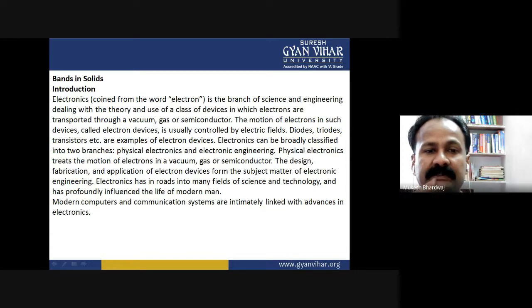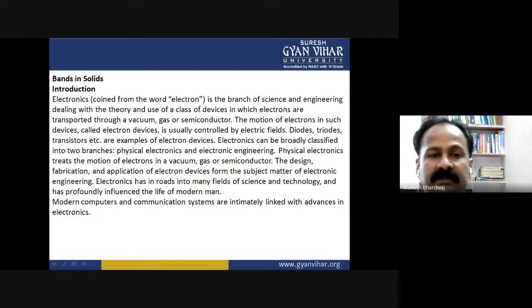The motion of electrons in such devices, called electron devices, is usually controlled by electric field. Diodes, triodes, transistors, etc. are examples of electronic devices or electron devices.